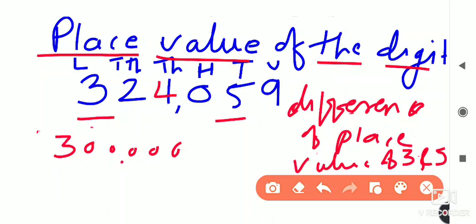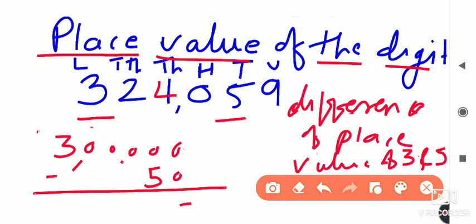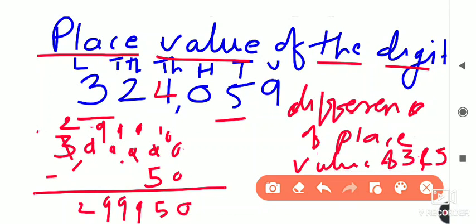So this is 3 lakh, and what is the place value of 5? That is 50. We have to subtract the two. So 0 minus 0 is 0. Here it becomes 10, here 9, here 9, here 9, and here 2. So 10 minus 5 is 5. Here it is 9, 9, 9 and 2. In this way, you have to find the difference between the place values of digits in the number.